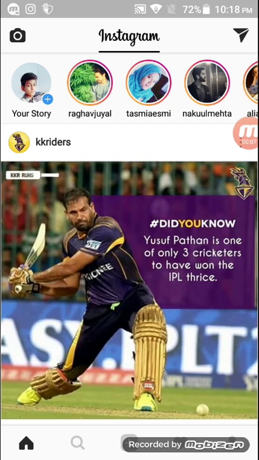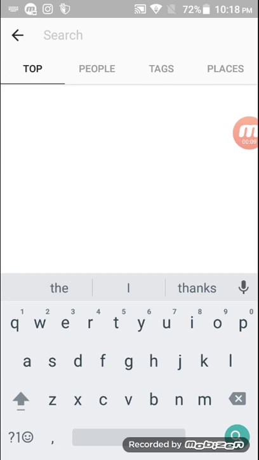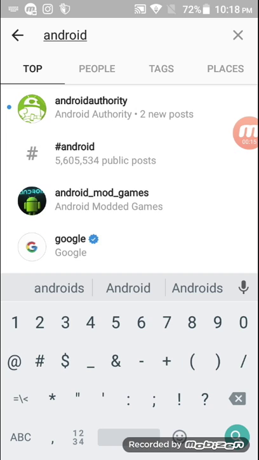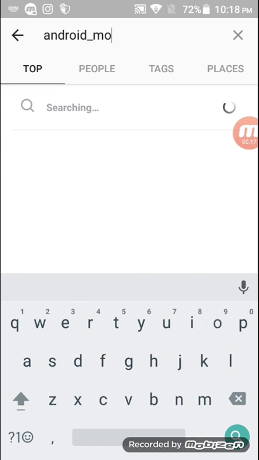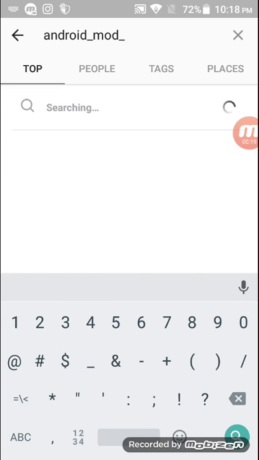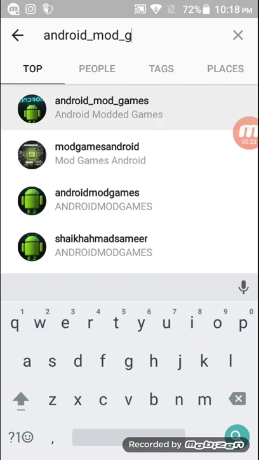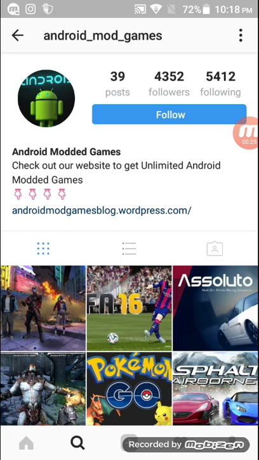So let's start. First of all, we have to search Android mod games. Then click on the first one. Then click on this link. This will appear. On this site we can get